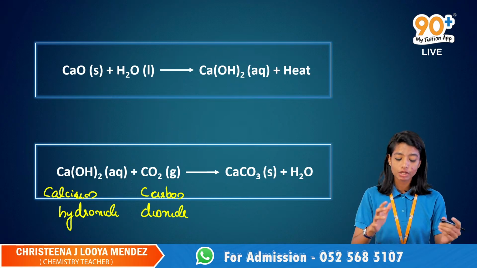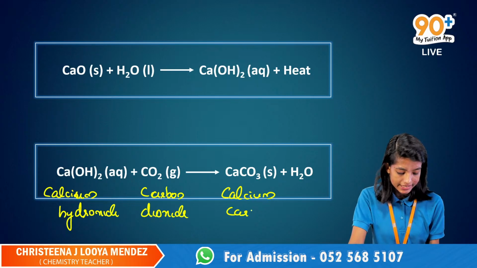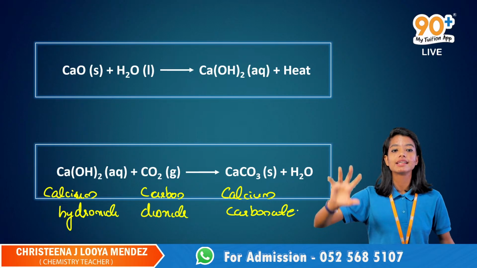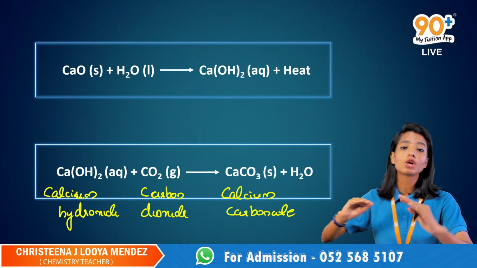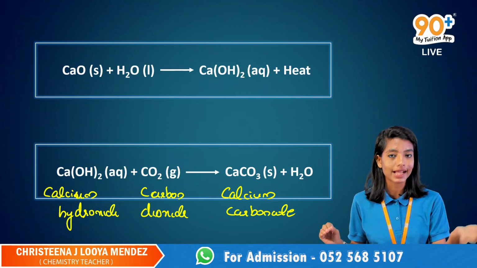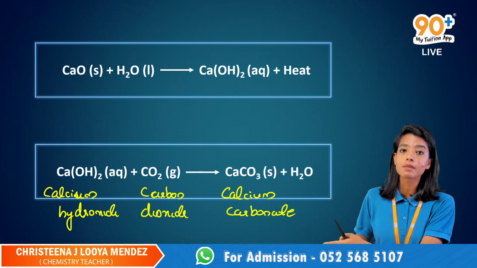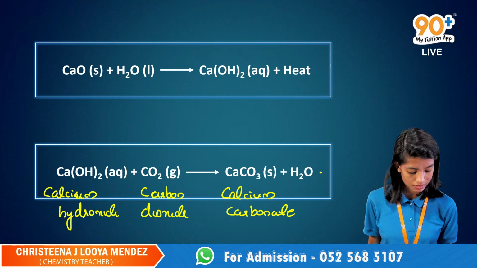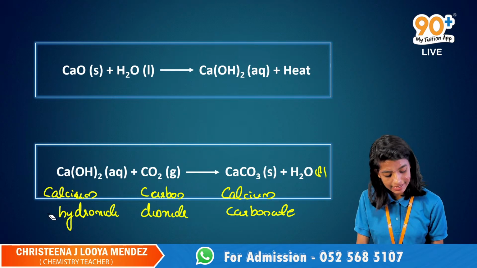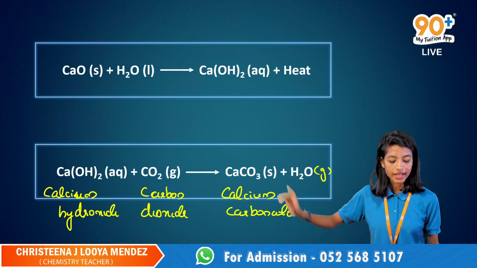CaCO3. CaCO3 is calcium carbonate. So the calcium hydroxide that is present on the wall will react with the carbon dioxide present in the air to produce a layer of calcium carbonate along with the water. Water is a liquid, or we can write it as a gas because it evaporates. Okay, so here we go.